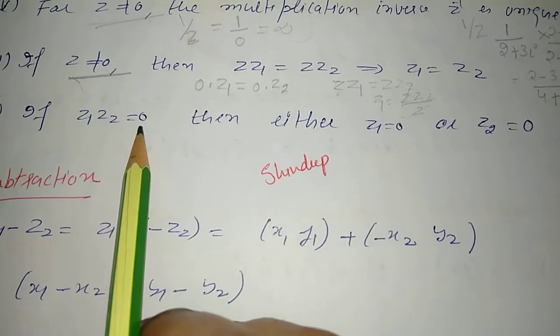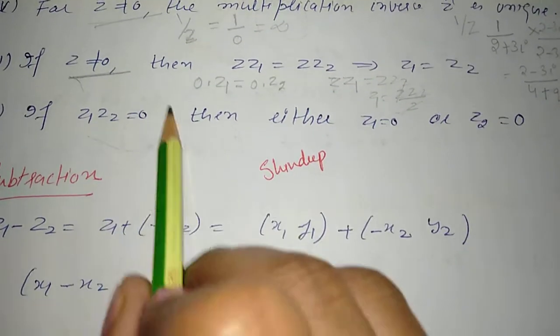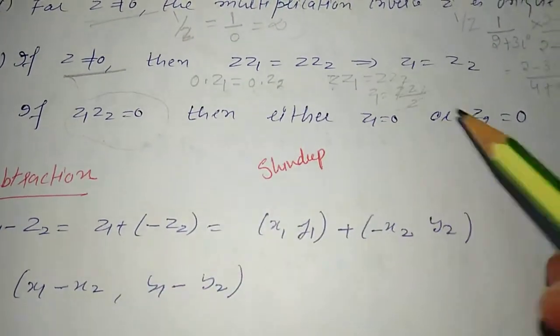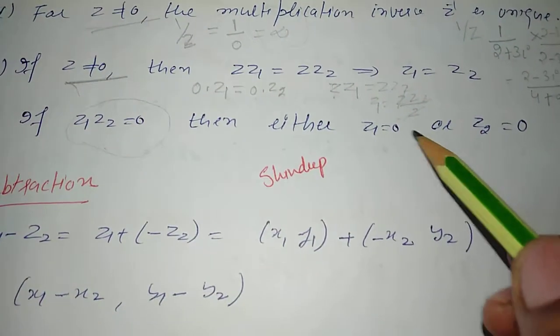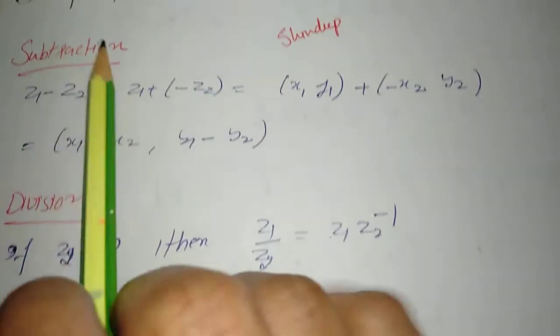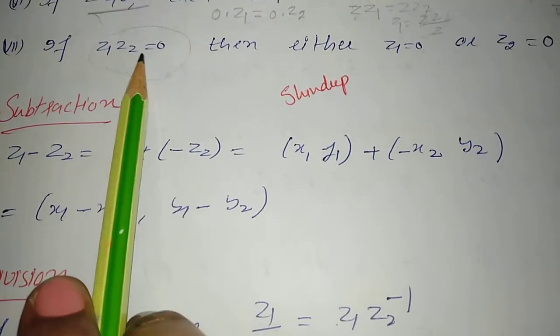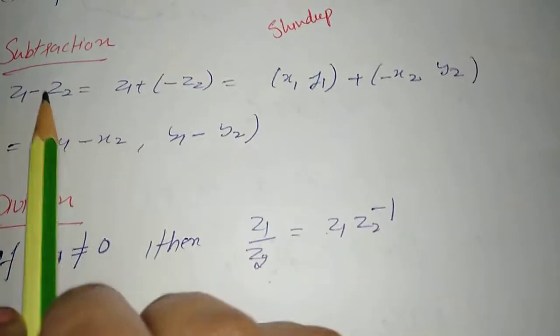Further, if z1 into z2 is 0, then it will give us either z1 is 0 or z2 is 0. If the product of two complex numbers is 0, then one of them must be 0. It is not possible that the product of two complex numbers is 0 but both numbers are not equal to 0. So whenever the product of two complex numbers is 0, then either one is 0 or the other is 0.